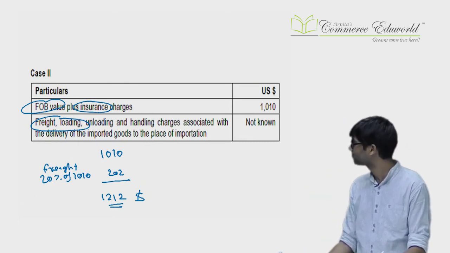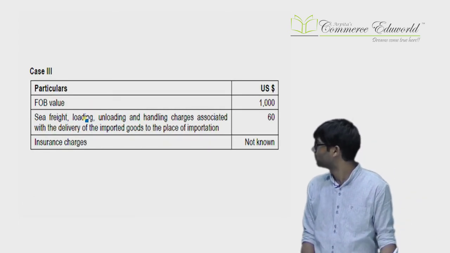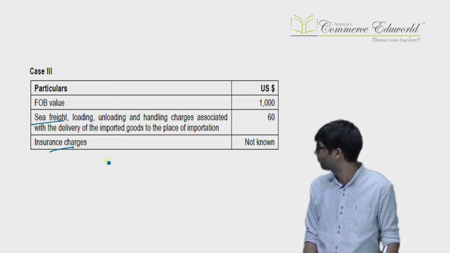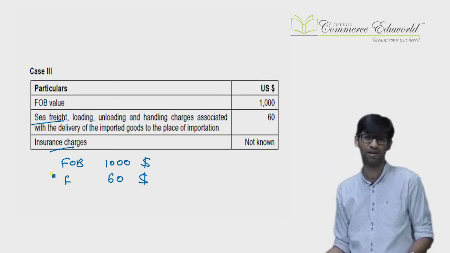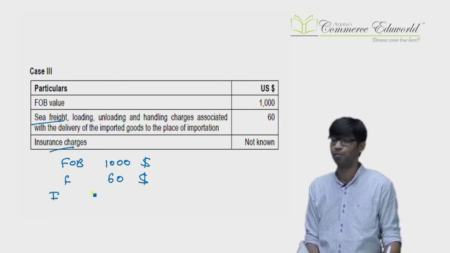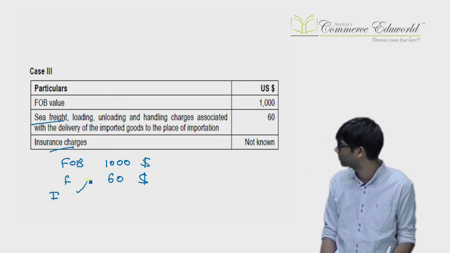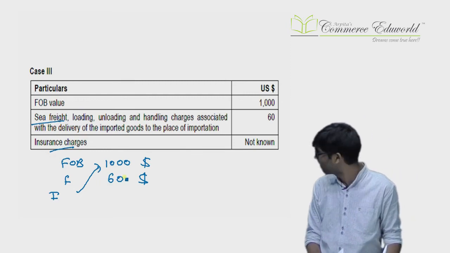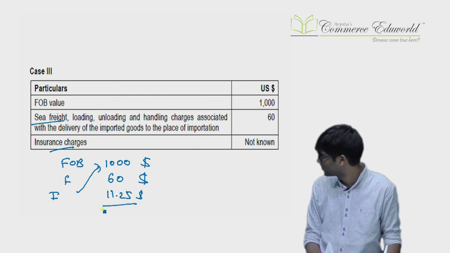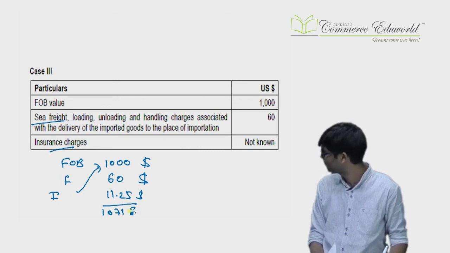Next, third one. FOB is known, sea freight known, insurance not known. Okay, FOB known, write it. Freight etc. known, write it. No problem with that. It is sea freight, so no comparison with 20% etc. Insurance not known, but FOB known. So 1.125% of FOB. You can add $11.25, and that's it. You get the total as $1071 rounded off.